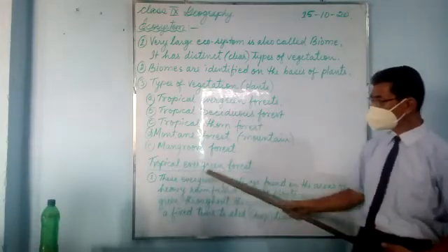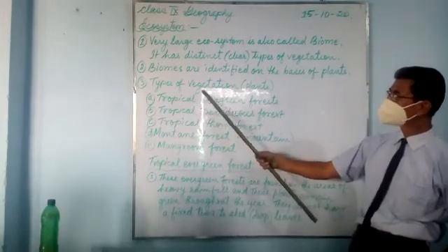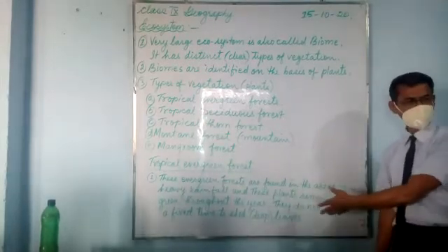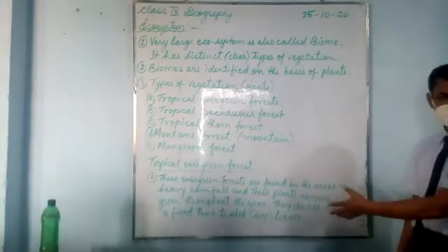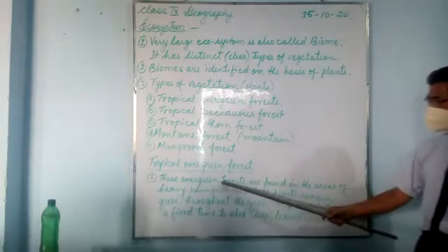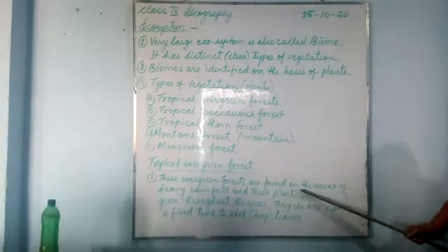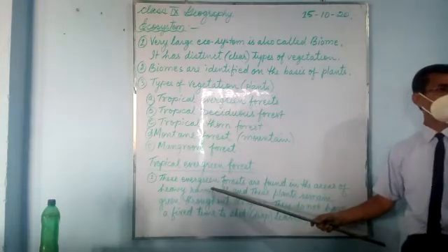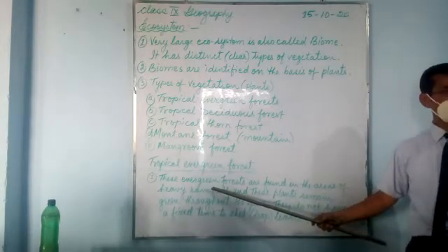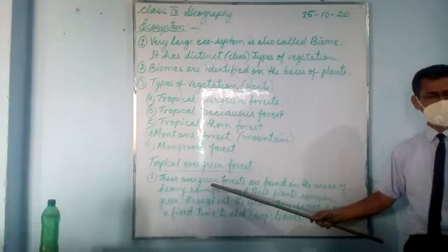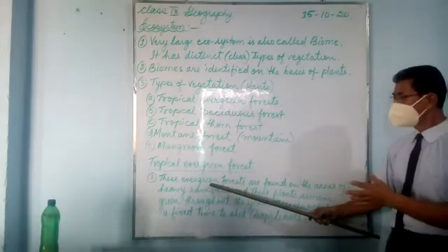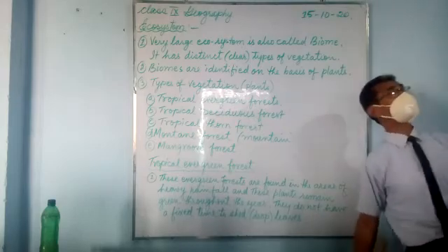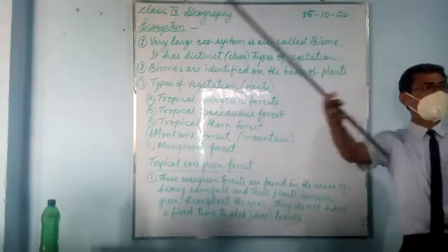So tropical evergreen forest, this is the first one. Here I have given you short points, and more are there, since there is no space. These evergreen forests are found in areas of heavy rainfall, more than 200 centimeters. The forest is very thick, the trees are very tall, and they have very broad leaves.